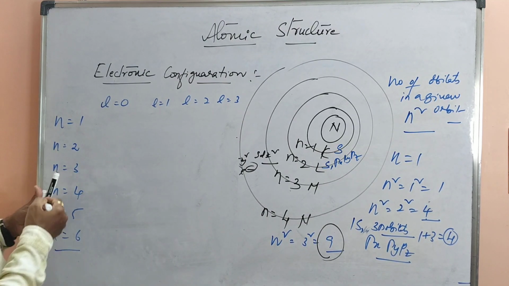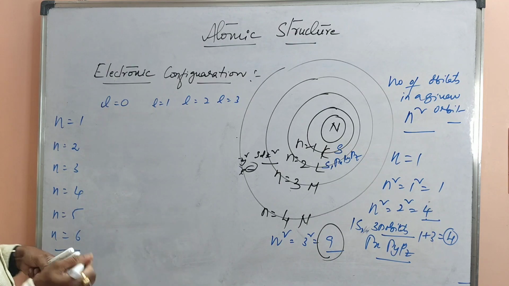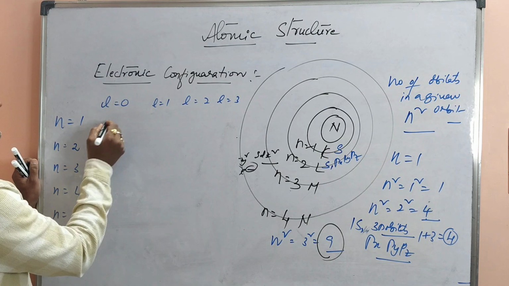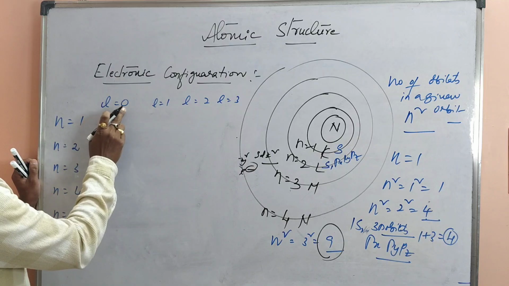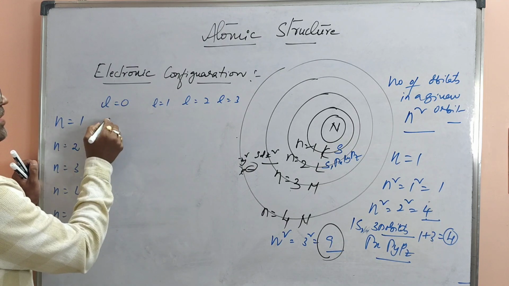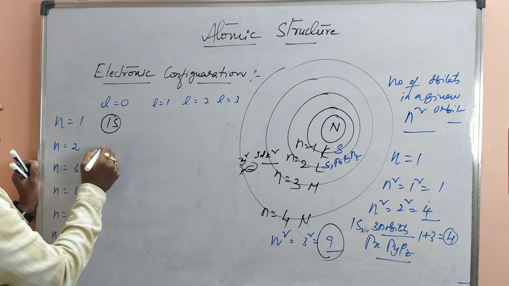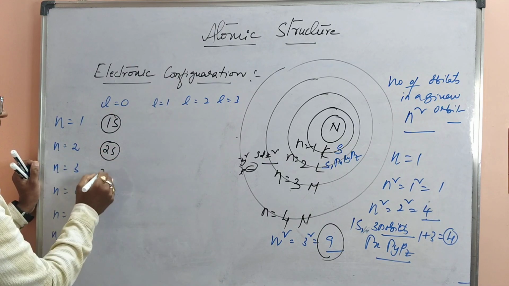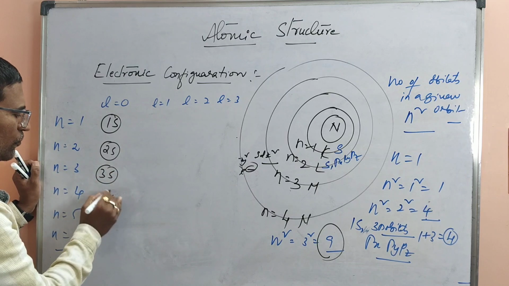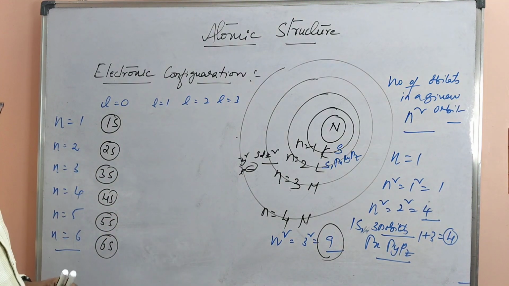Now first of all we are having the s orbital, which is the s subshell. L is equal to 0 means s orbital, N is equal to 1 means first shell. So that is 1s. Next, L is equal to 0 and N is equal to 2, that is 2s. Here is 3s, here it is 4s, here it is 5s, here it is 6s, and so on will come.